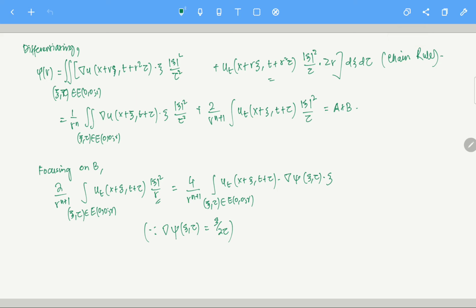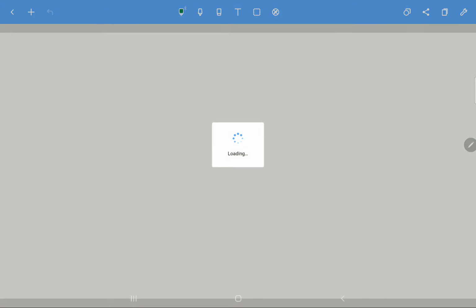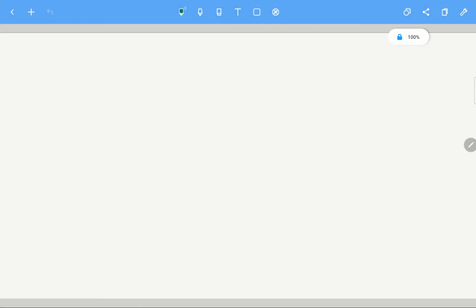Right. Now, once that is true, we have 2 by r power n plus 1, integral over xi, tau in E of 0, 0, r, of u_t of x plus xi, t plus tau, mod xi square by r.